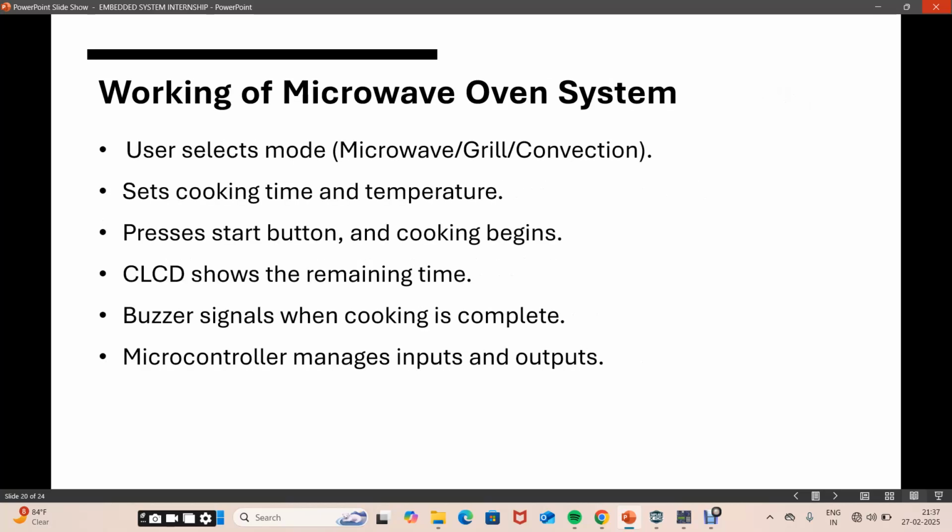Working of the microwave oven. The user selects the cooking mode, time and temperature. Next, when we press start, the cooking begins. Then the CLCD shows the start mode, cooking mode, stop mode, grill mode. Next, a buzzer sounds when the food is ready. Then the microcontroller controls everything. The whole microwave oven system is controlled by the microcontroller, which manages the input and output.